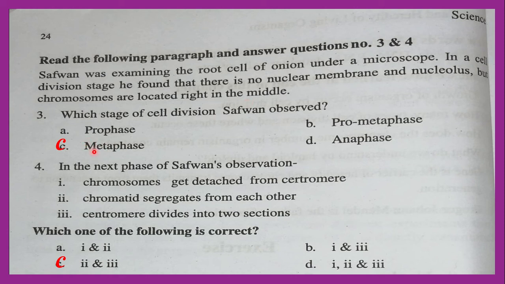So the answer will be metaphase. In the next phase of Safwan's observation, after metaphase, the anaphase stage will come. Chromosome gets detached from centromere: no, this one is not correct. Chromatids segregate from each other. Centromere divides into two sections. Yes, these two. That means 2 and 3 will be the correct answer.